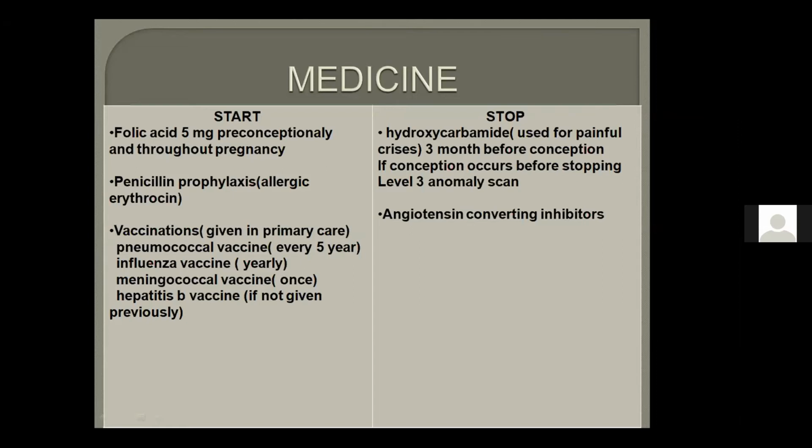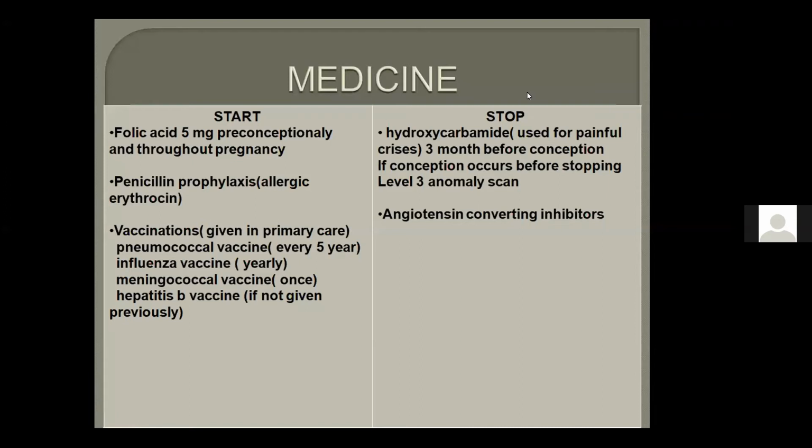Okay. So, if an SBA says, or EMQ says that patient was on hydroxycarbamide and she has conceived, then what will be your answer? You will not go for the options of termination of pregnancy. You will go for level 3 anomaly scan, or it could be written anomaly scan at the fetomaternal medicine unit. Okay?